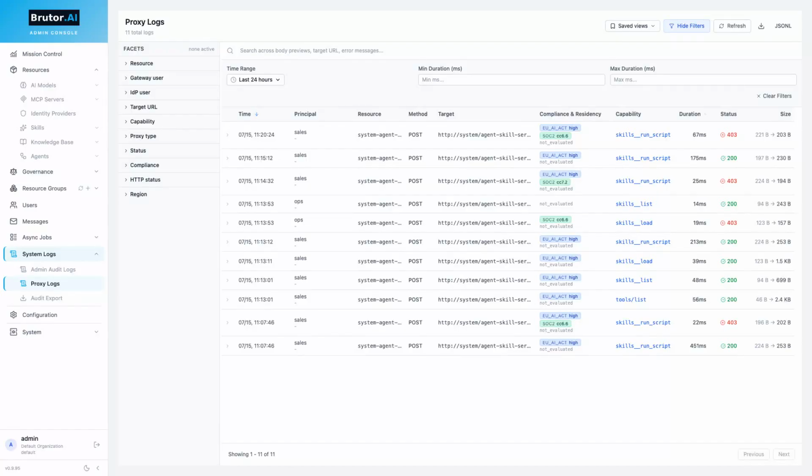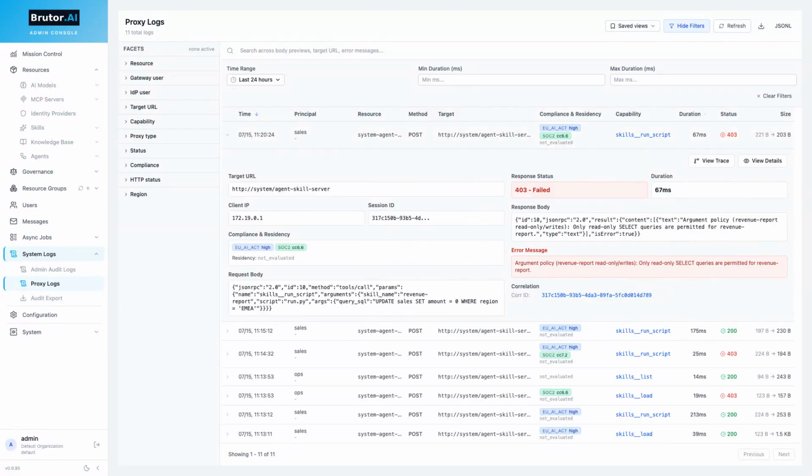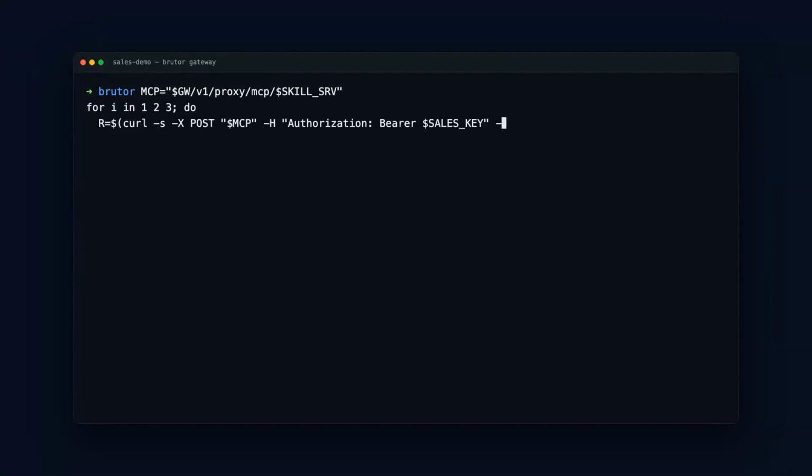And the deny on the record. Open the denied call, 403, and the error message names the rule that fired. Only read-only select queries are permitted. The request body shows the exact query that was refused, the skill, the group, all stamped with a SOC2 policy deny tag, generated automatically. Next, the quota.